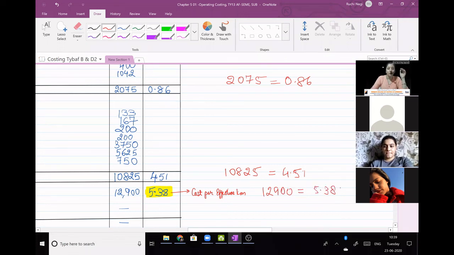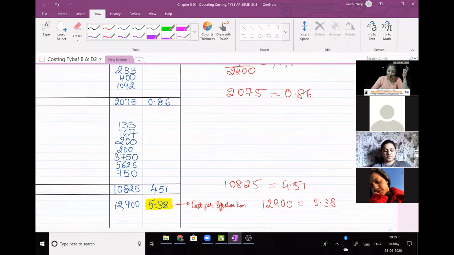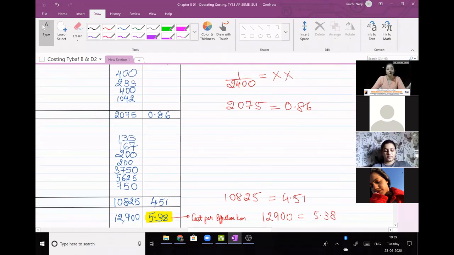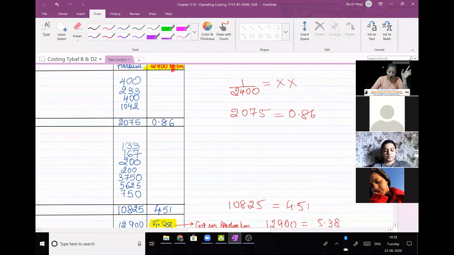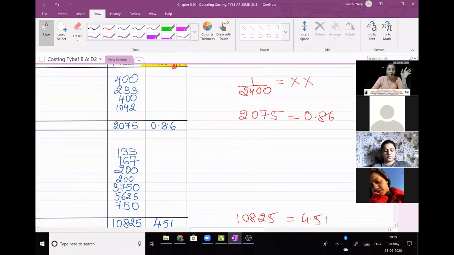Okay, so what is happening here? I don't have to retype again and again. Understood? I don't have to retype again and again. So this way you can do it for n number of figures. You should just know the base. The base has to be common. So the common base is 1 upon 2400.